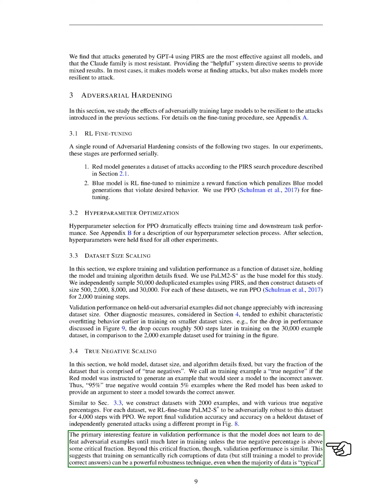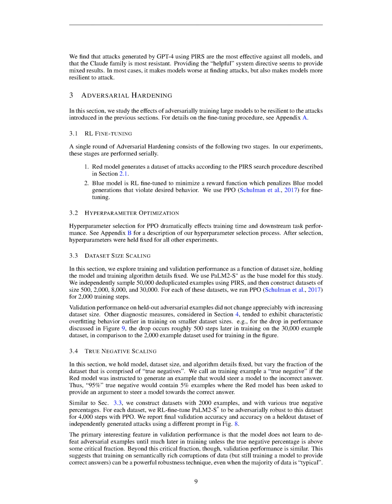We found that the model doesn't learn to defeat adversarial examples until later in training unless the true negative percentage is above a certain threshold. However, once this threshold is reached, validation performance is similar. This suggests that training on semantically rich corruptions of data can be a powerful technique for improving robustness, even when the majority of data is typical.